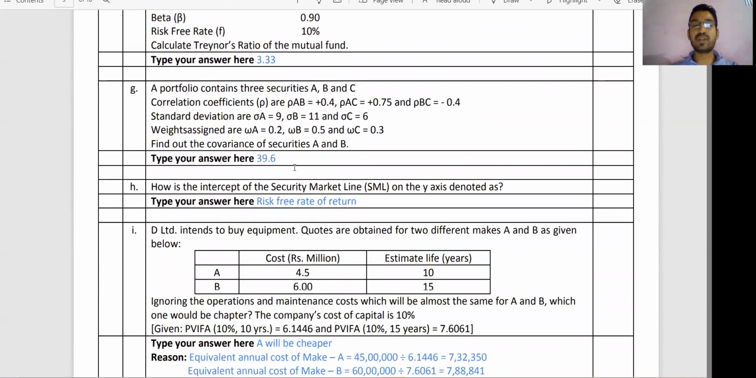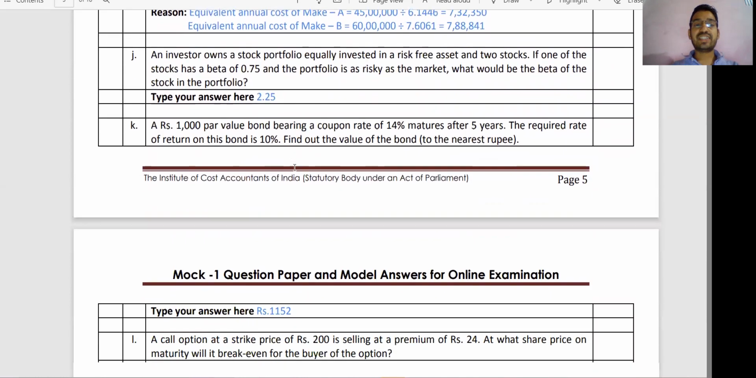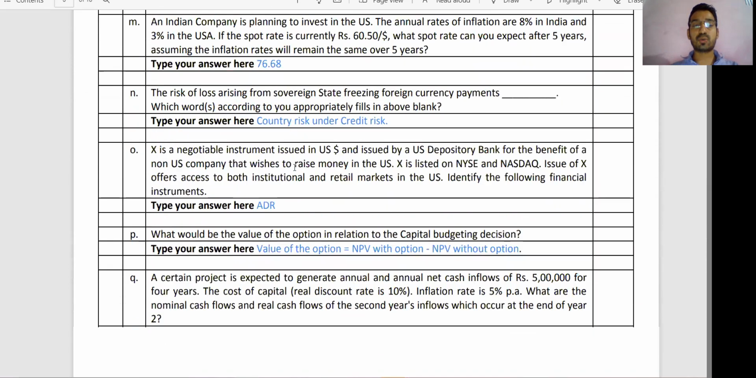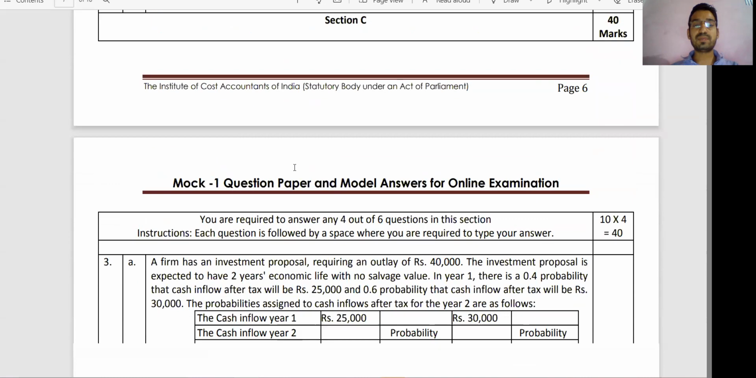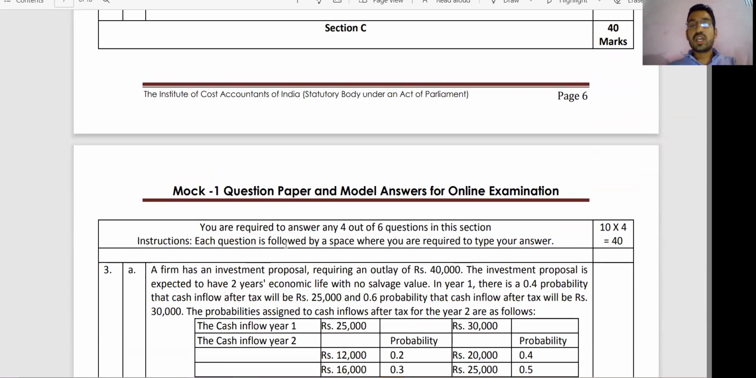Section B is also 20 questions, 1 mark each, 20 marks. Section B is also not a big challenge for the student. The students are worried about section C. You have to solve 4 questions out of the available 6 questions. So we can say that yes, 20 marks are optional.